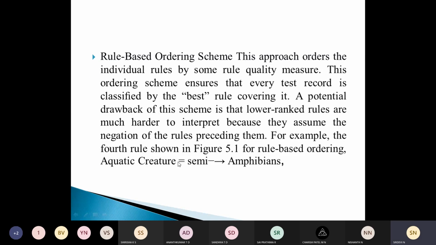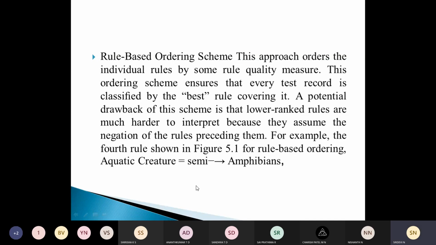That's what this is an example of. So it's shown in figure 5.1.